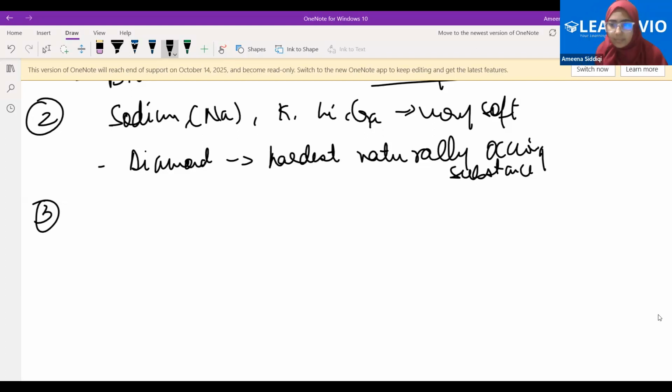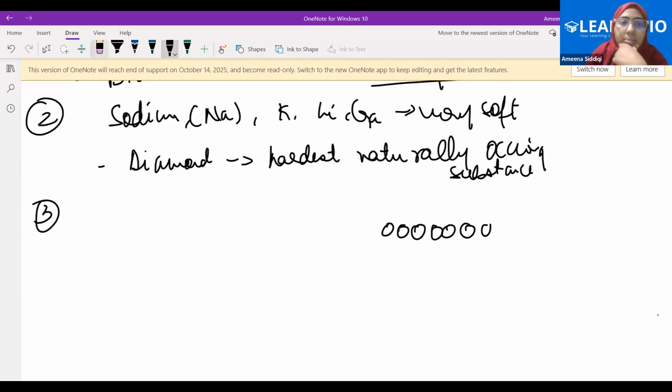Because they have strong interatomic force. When we were in the ninth class, we learned that the particles in the solid state are generally very close to each other. Therefore, if we need to separate them, we need high amounts of energy. Therefore, solids generally have a high melting point. And we are clearly seeing that metals are generally solid at room temperature, so they need high amounts of energy.